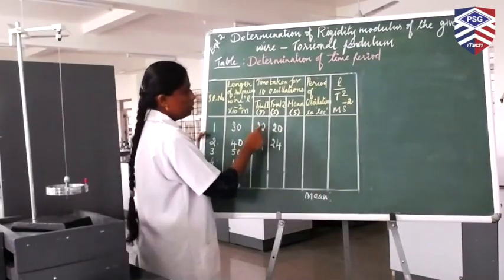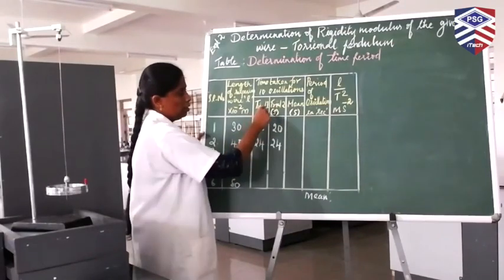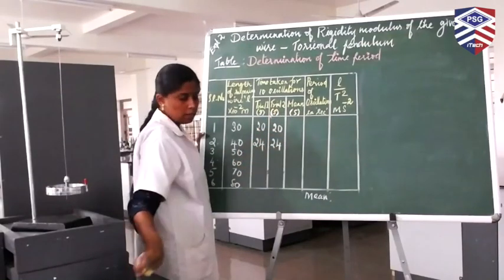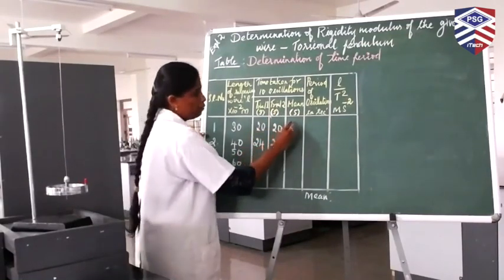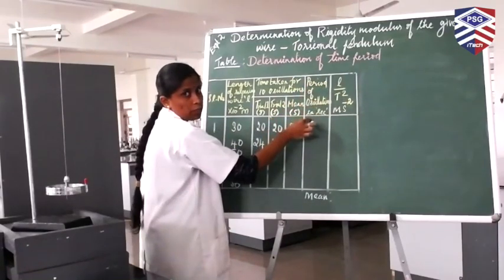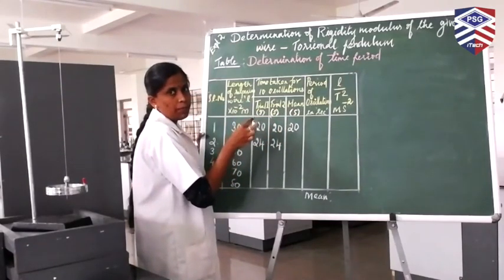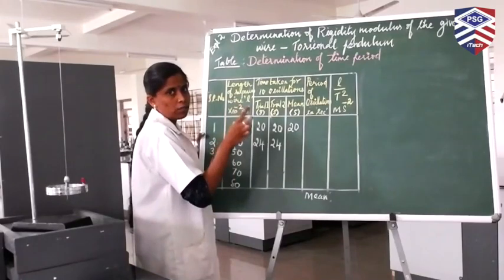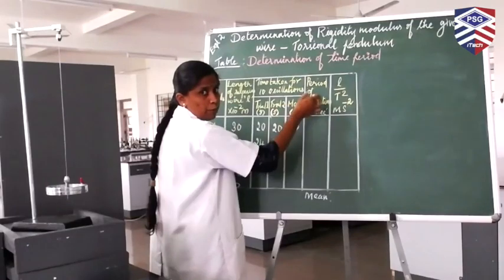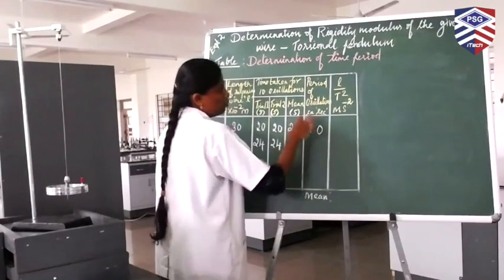So we have calculated the time taken for 10 oscillations for the length 30 and also 40. This column corresponds to trial 1 20 seconds, trial 2 20 seconds. So mean of these two will give you 20 again, 20 seconds. The next column is period of oscillation. Period of oscillation is time taken for one oscillation. What we have written in the experiment is we have calculated the time taken for 10 oscillations. Now 20 by 10 will give you the period of oscillation. That is 2.0. What is the next column?